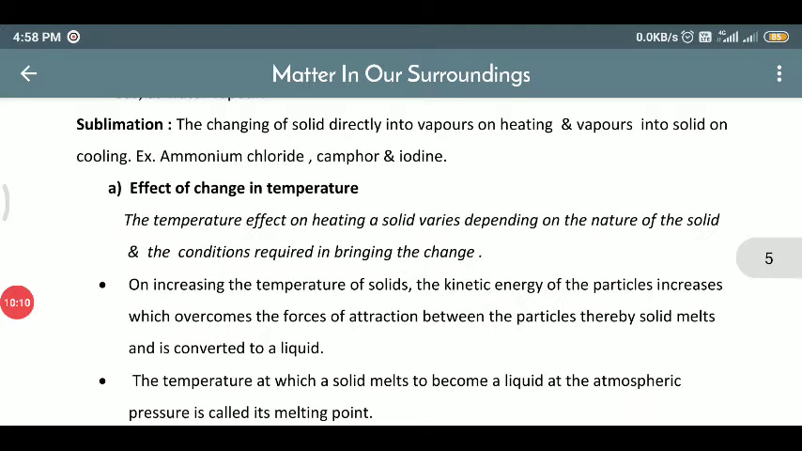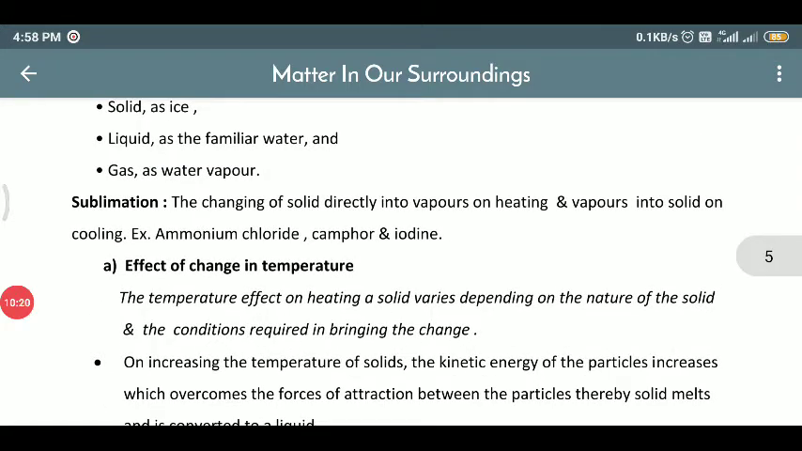Effect of change in temperature. The effect of heating on a solid varies depending on the nature of the solid. So from here we will learn in the next video.